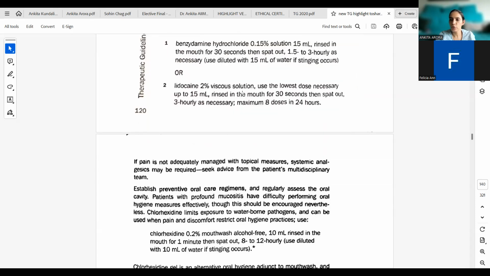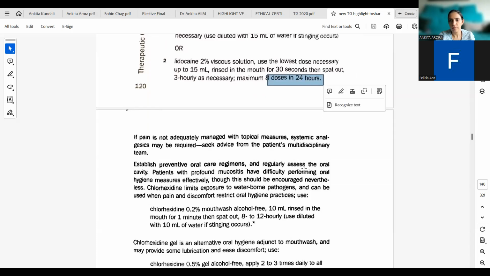Then we have lidocaine 2% viscous solution. As we know, this is the anesthetic. Use the lowest dose necessary. Up to 15 ml, rinsed in mouth for 30 seconds, then spat out. 3 hourly as necessary, maximum 8 doses in 24 hours.